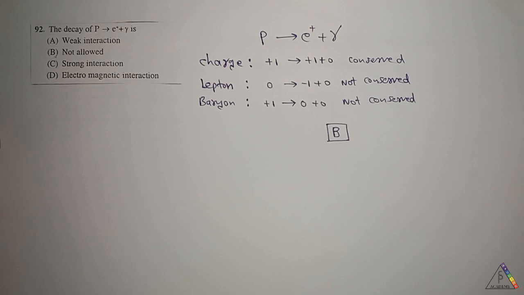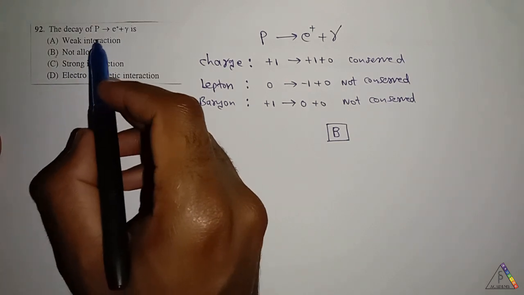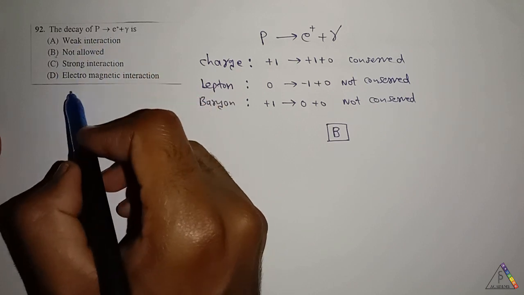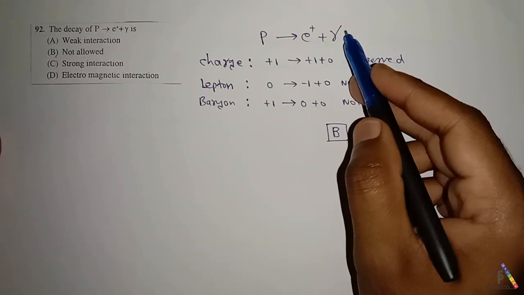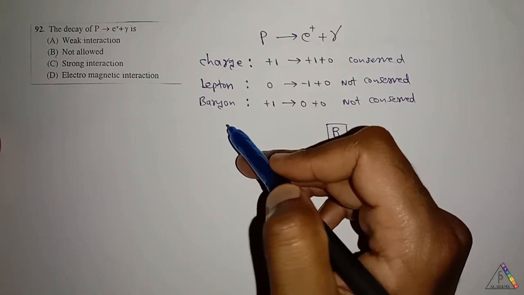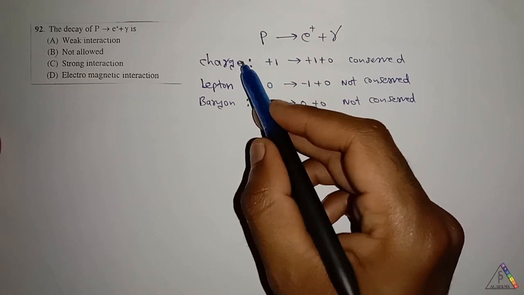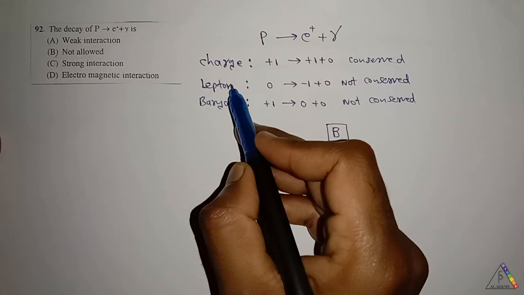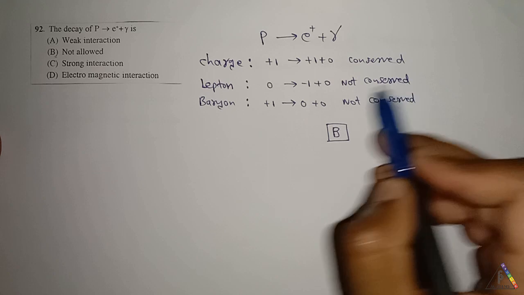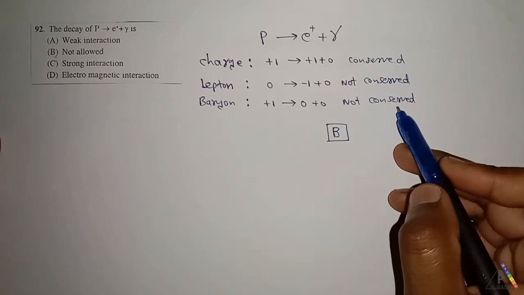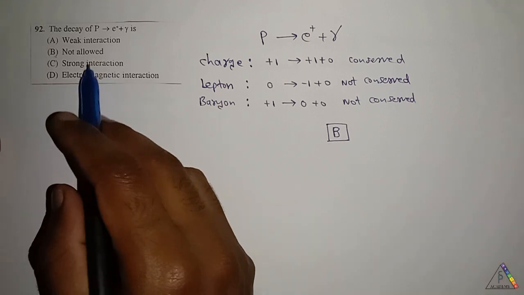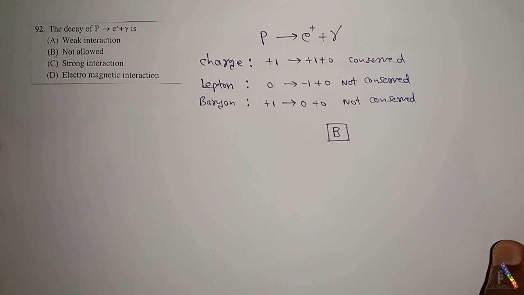Next question is, they are given the decay that proton is decayed into positron and gamma particle. They are asking which is the interaction. By considering the interaction and checking the conservation numbers, first we'll consider the charge conservation. Charge is conserved, and if I check the lepton conservation, the lepton number is not conserved, and also the baryon number is not conserved. Since the primary conservations are not conserved, this reaction is not allowed. Therefore for this question the answer is B option.